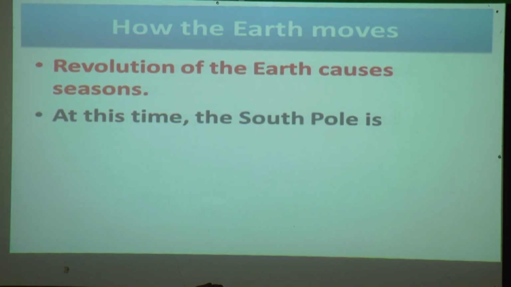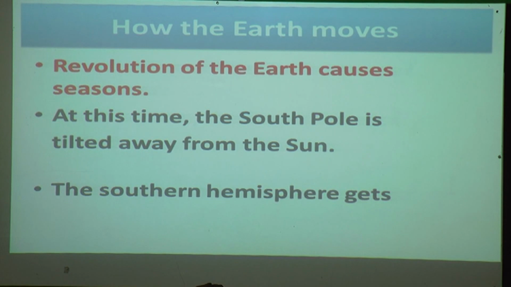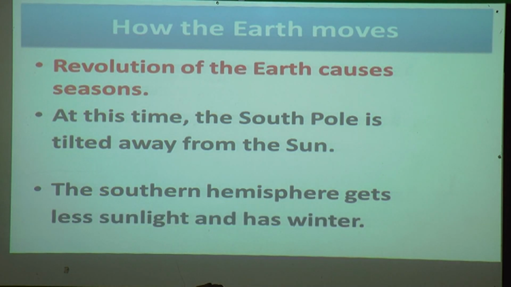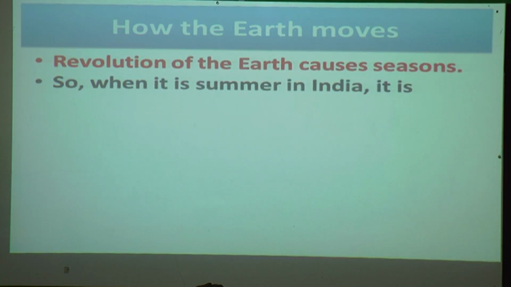At this time the south pole is tilted away from the sun. The southern hemisphere gets less sunlight and has winter. So when it is summer in India, it is winter in Australia.